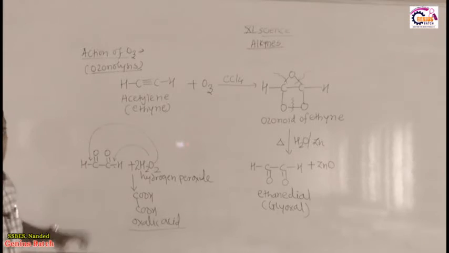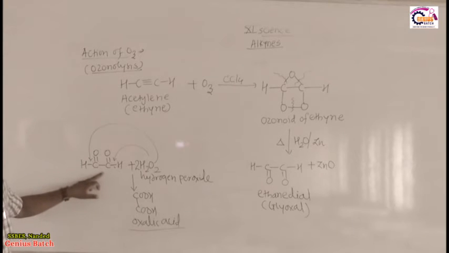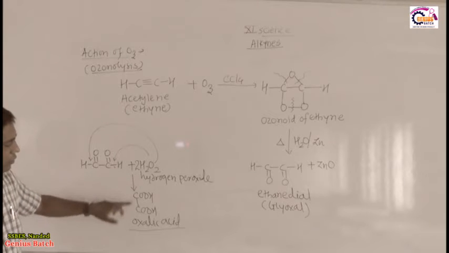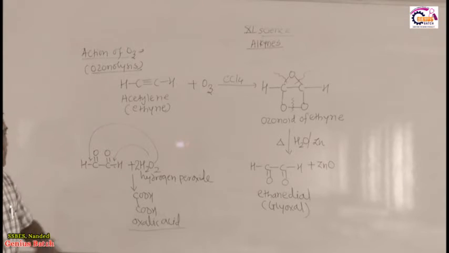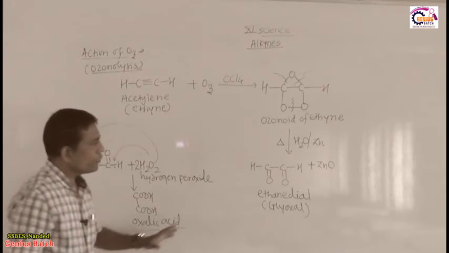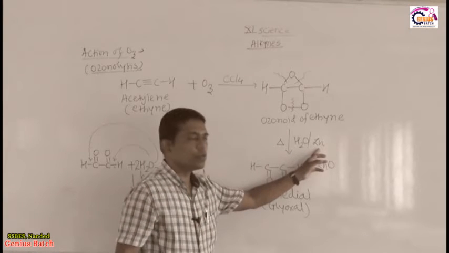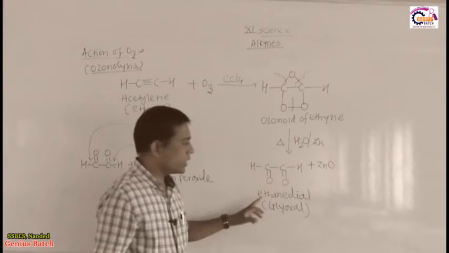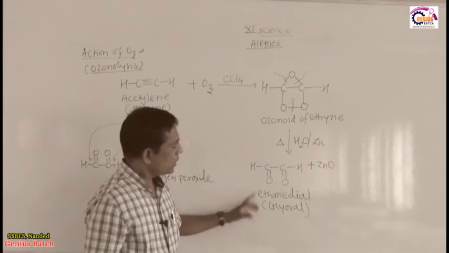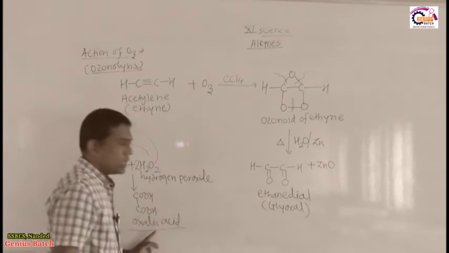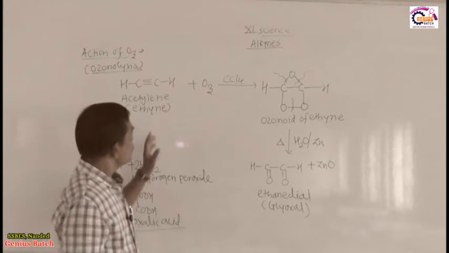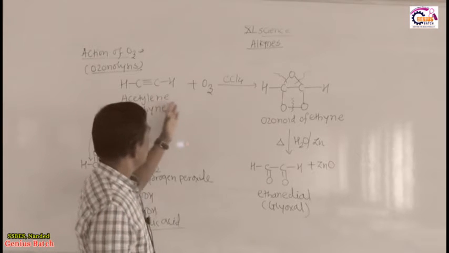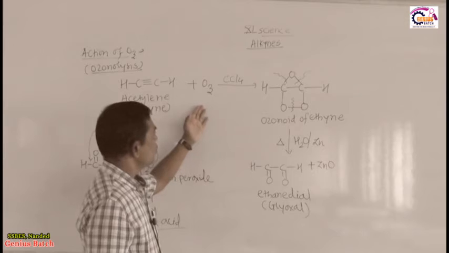So, glyoxal is reacting with hydrogen peroxide to form oxalic acid. This is only possible when we avoid the use of zinc. Then the product is not glyoxal, the product is oxalic acid. They give you this conversion, acetylene, and they mention the ozonolysis.